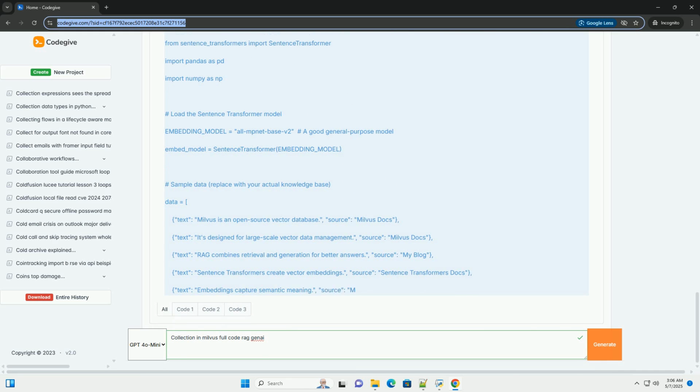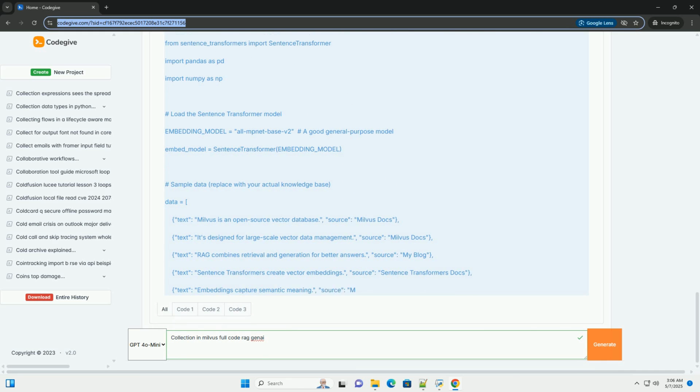nlist controls the number of clusters. HNSW, hierarchical navigable small world, creates a graph structure for efficient neighbor search. Generally faster and more accurate than IVF_FLAT but uses more memory. ANNOY is another graph-based indexing algorithm. PQ, product quantization, compresses vectors to reduce memory usage, but can slightly reduce accuracy. params are index-specific parameters.